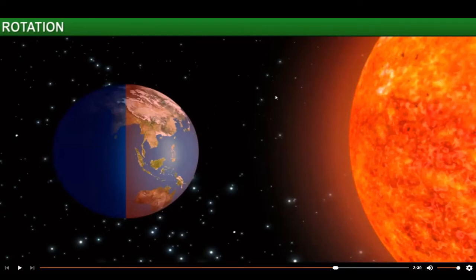Can you imagine that if the Earth is not rotating, what will happen? One portion of the Earth's side will always have the sunlight, and another portion will be in darkness. That means it is the cold area. And where there is no sunlight, life is not possible.